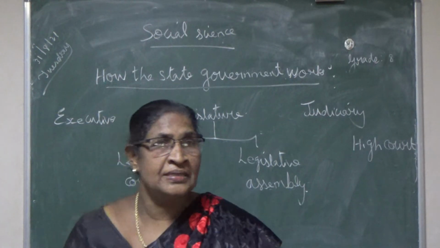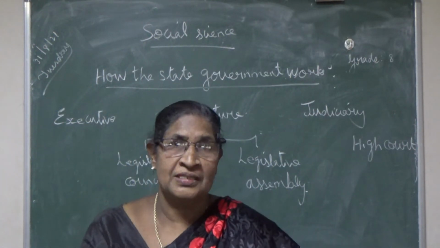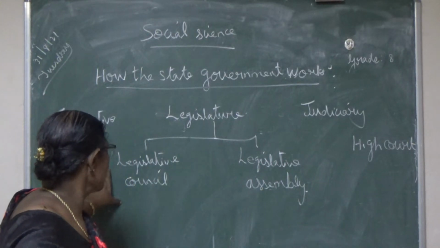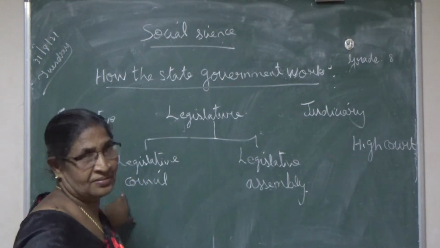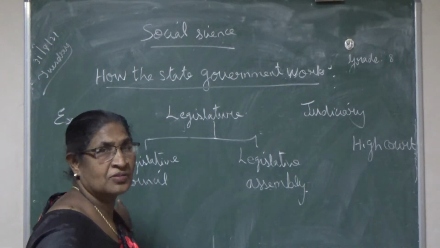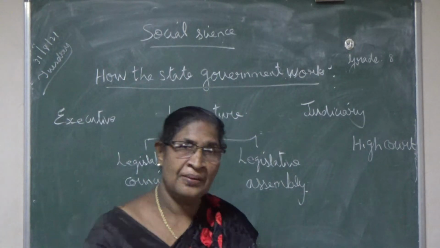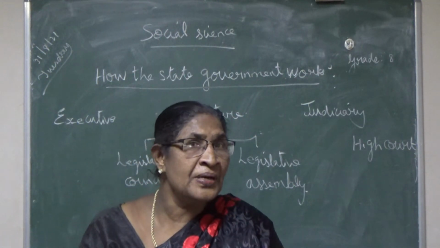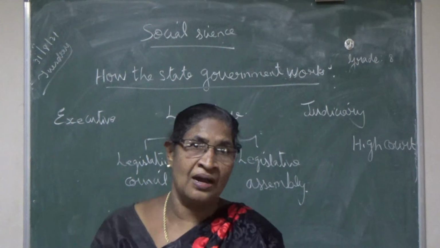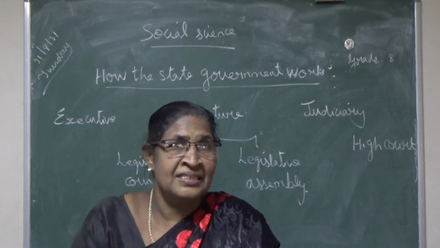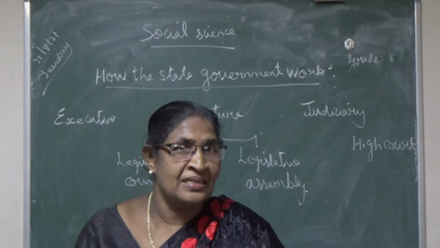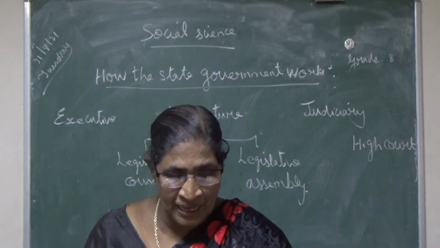The members of the legislative assembly we call MLA, but the members of the legislative council are called MLC. The members of this legislative assembly are elected directly by the people. The MLAs are directly elected by the people.